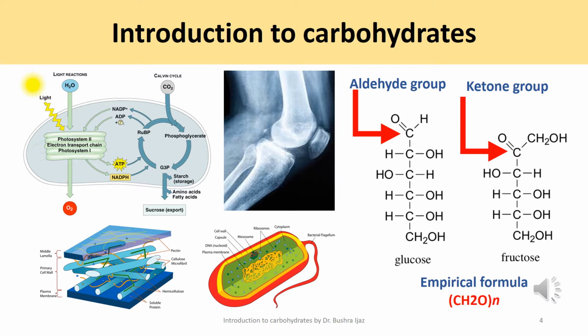Insoluble carbohydrate polymers serve as structural and protective elements in the cell walls of bacteria and plants and in the connective tissues of animals. Other carbohydrate polymers lubricate skeletal joints and participate in recognition and adhesion between cells.